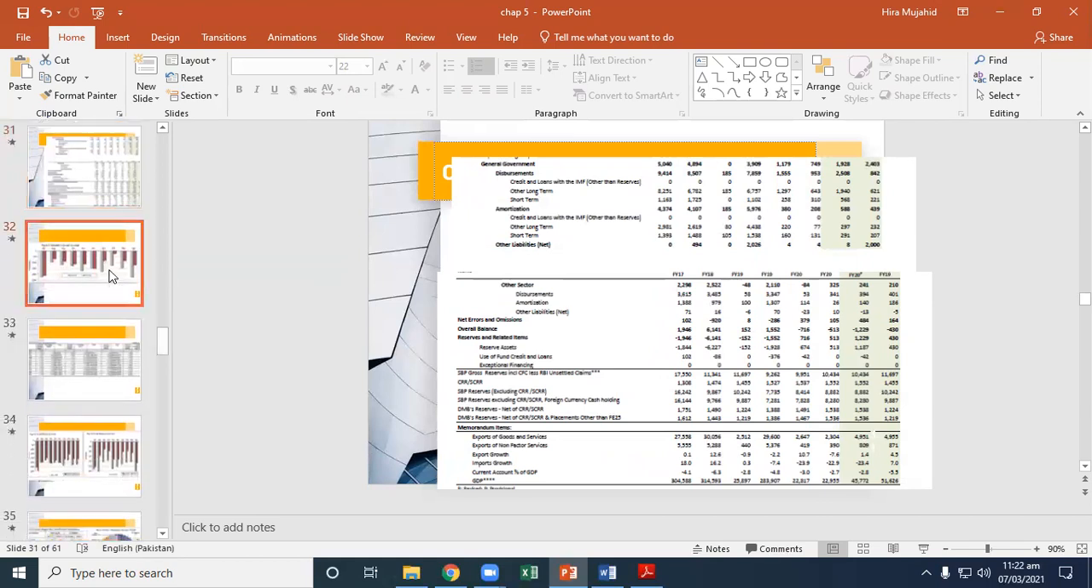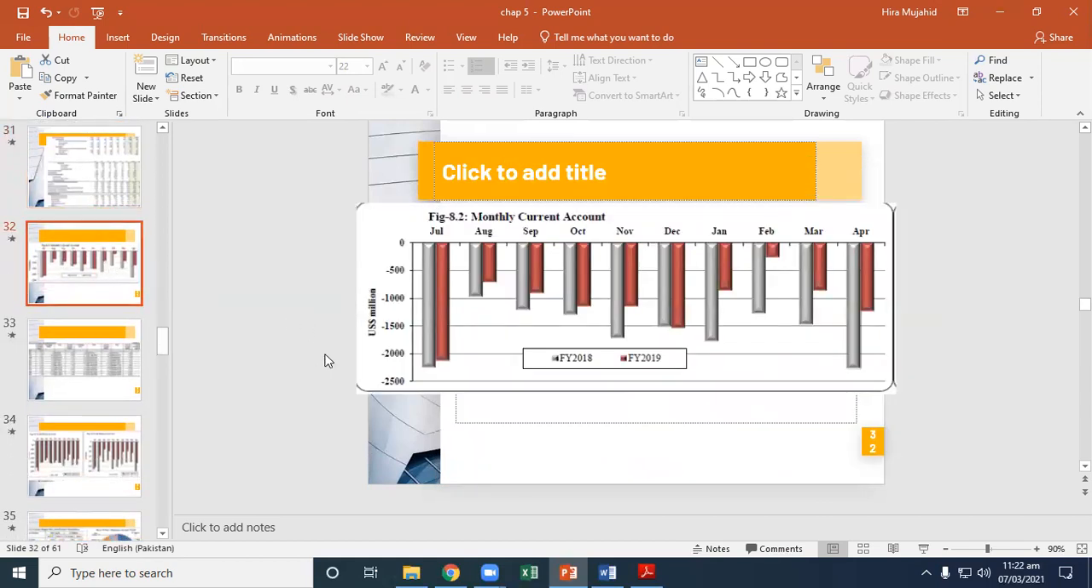This is the monthly current account balance. You can see the grayish bar is reflecting fiscal year 2018, and the reddish bar is reflecting fiscal year 2019. There is fluctuation of the current account.